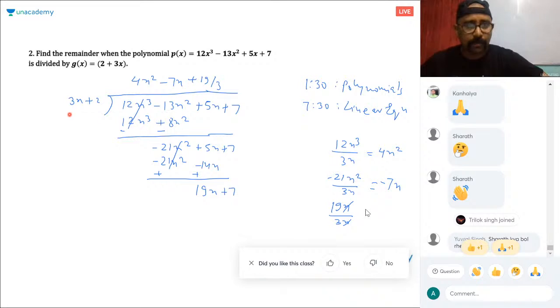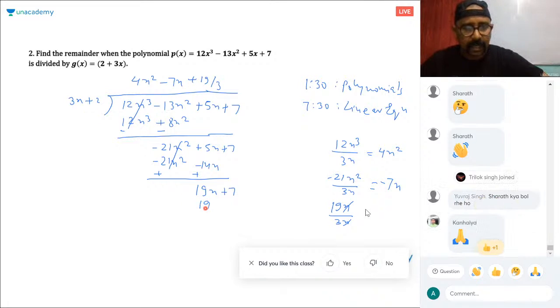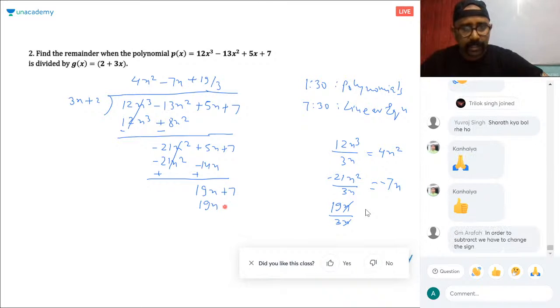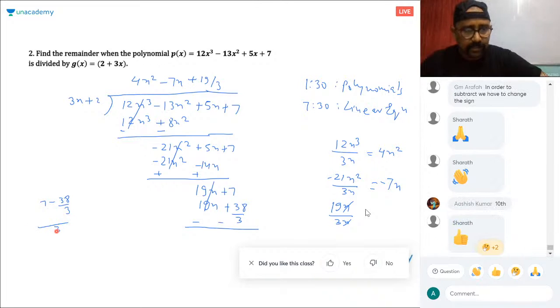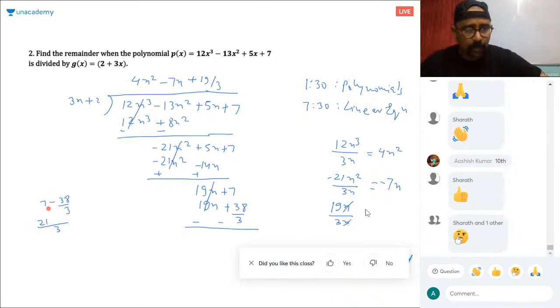Okay, so 19 by 3 into this is 19x and 19 by 3 into this is 38 by 3. So now minus this gets cancelled. So what is the remainder? Remainder is 7 minus 38 by 3. This is very important. So this is 3. Take LCM. This is 21 minus 38. So 21 minus 38 is what? It is minus 17, right? So minus 17 by 3.